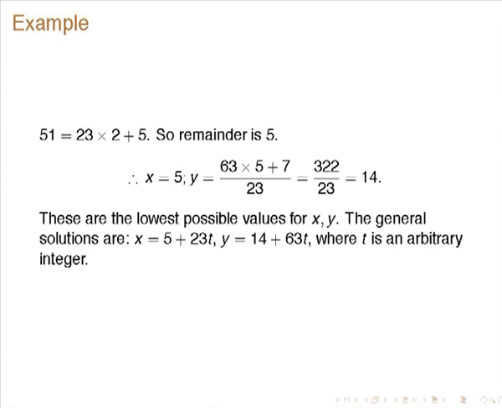So that remainder is the lowest value for x which satisfies this equation, x is equal to 5, and y is 63 into 5 plus 7 by 23 is 322 by 23, that is 14. So these are the lowest solutions, and the general solutions are clearly 5 plus 23t and y is equal to 14 plus 63t, where t is an arbitrary integer, because what we are solving is,